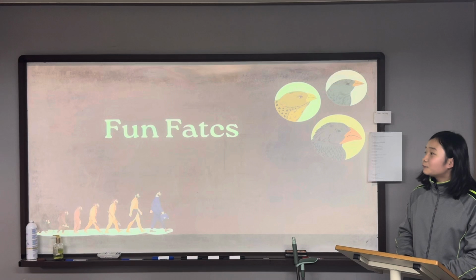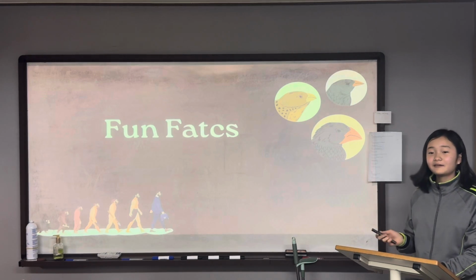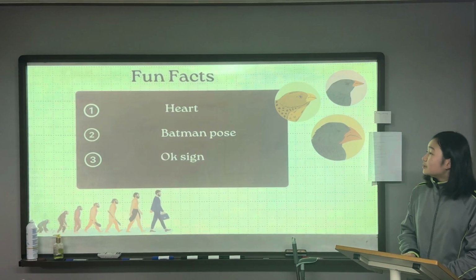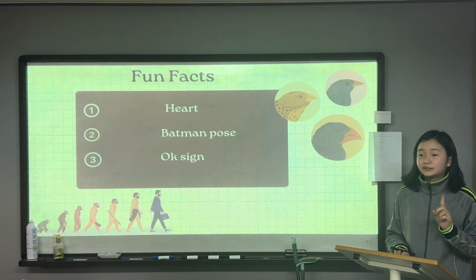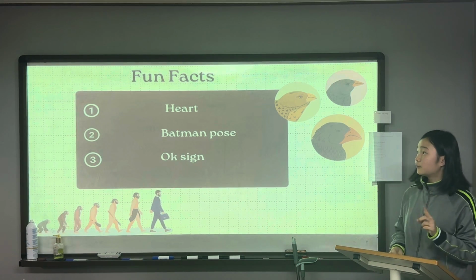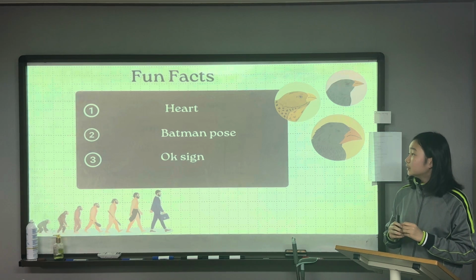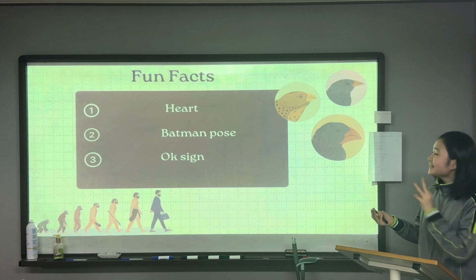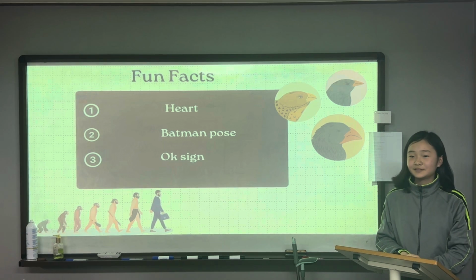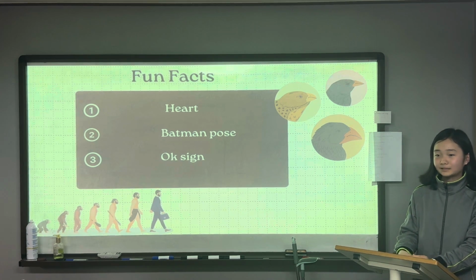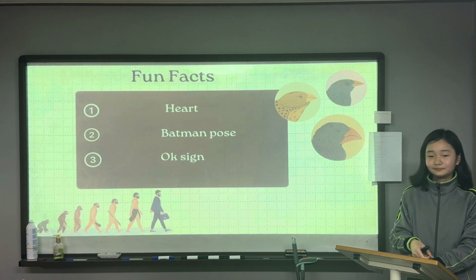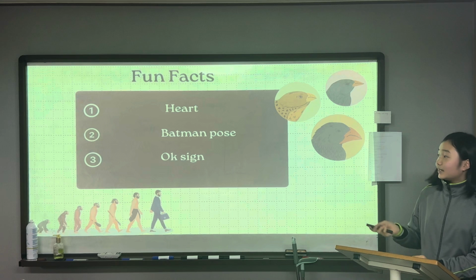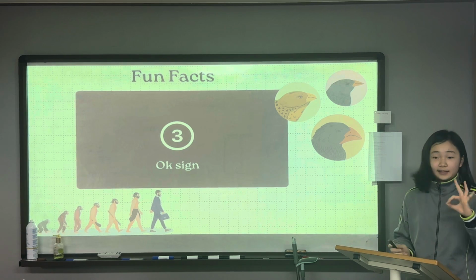I prepared one fun fact, and this one has a little quiz that you should figure out. Monkeys can't do one sign of these three. Number one, the heart. Number two, the Batman feels just like this. And the third one is the okay sign. What do you think it is? Batman. 2, 3? The answer is number 3, the okay sign.